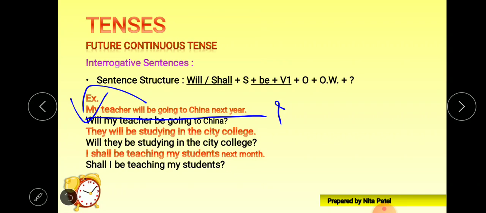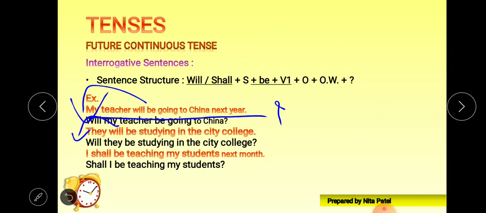Question mark. They will be studying in the city college. Again we'll put will in the beginning. We'll put question mark at the end. Will they be studying in the city college?